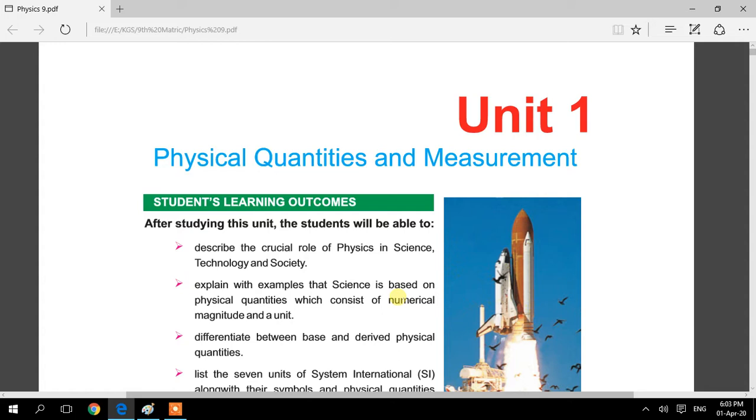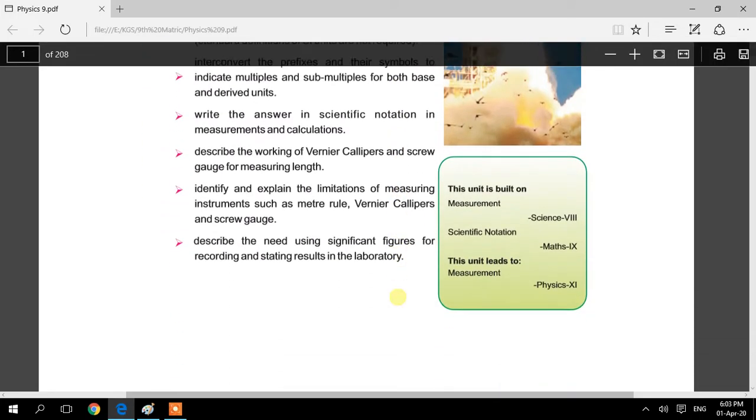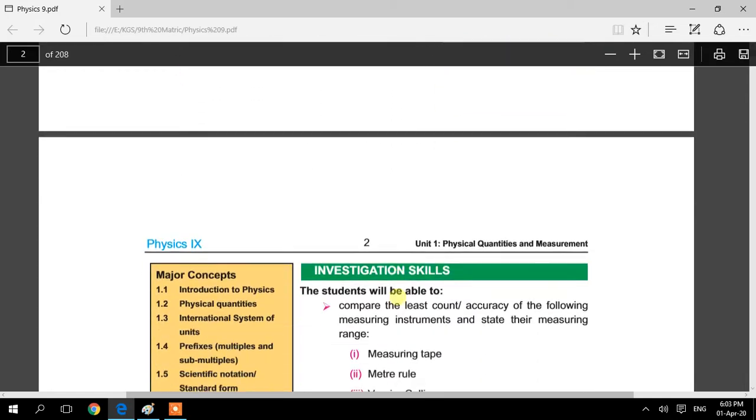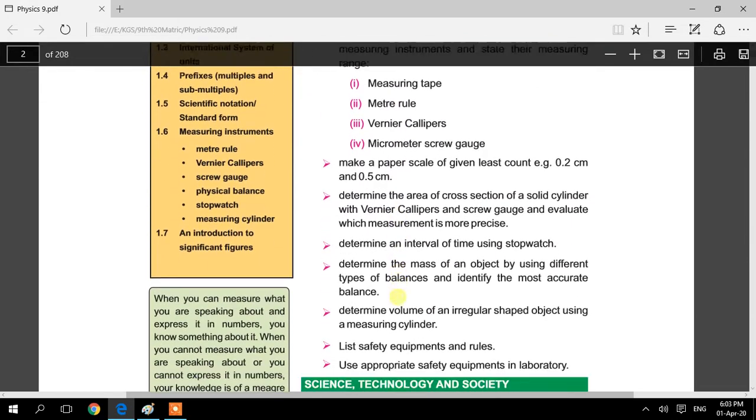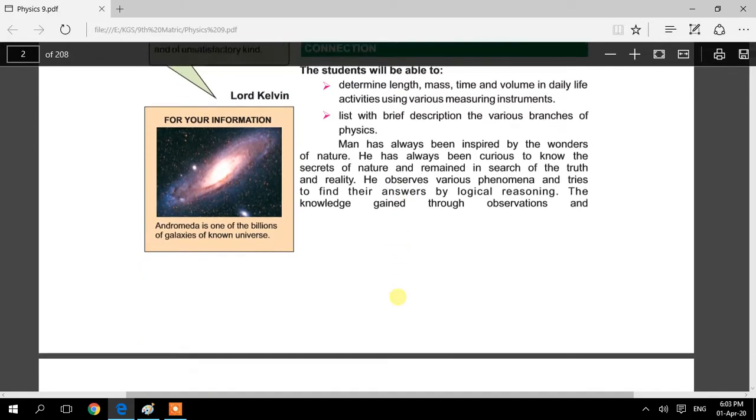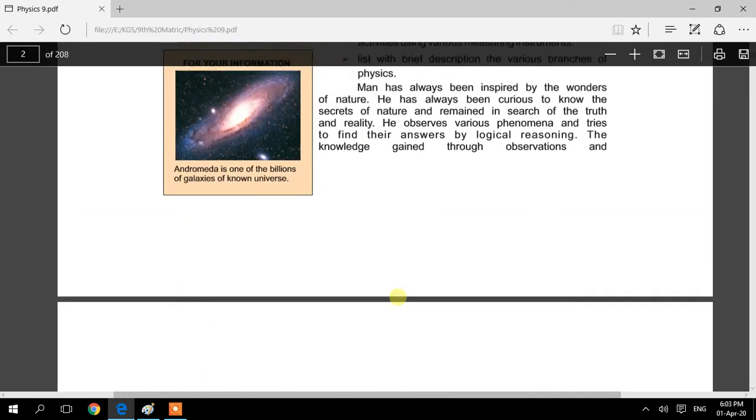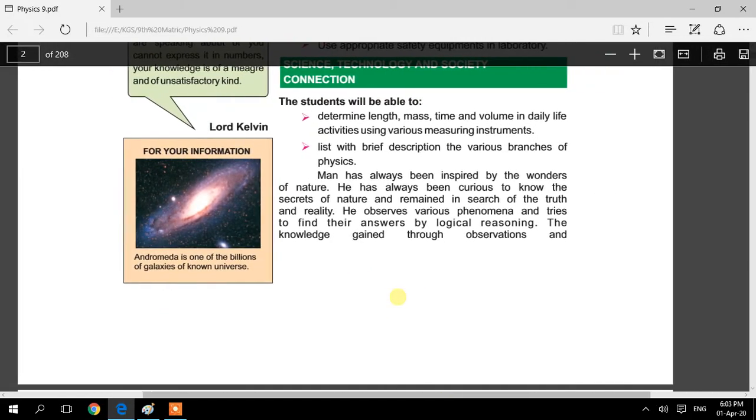Okay students, we will start our chapter number one, that is physical quantities and measurement. This is a revision schedule, so I will take a review of the whole chapter. In this chapter we will discuss some definitions, some important topics and their numericals, examples. So let's make a start.